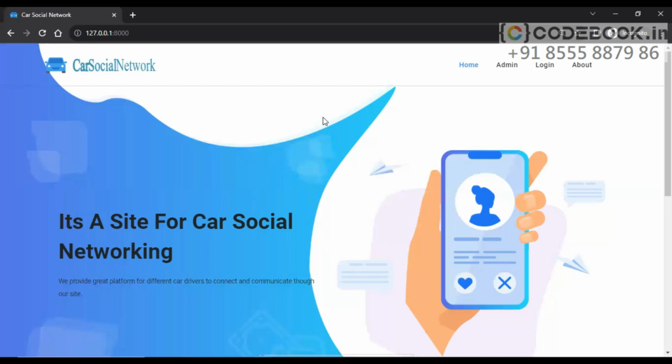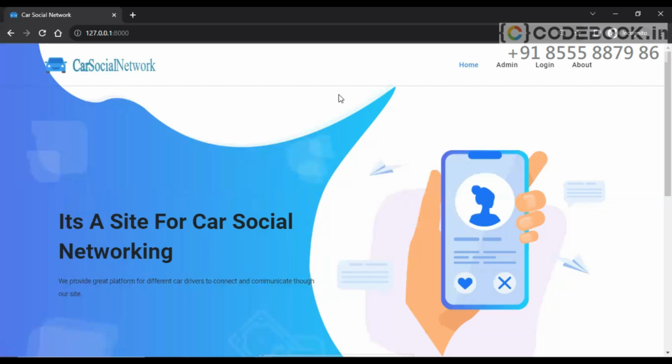Now, what is the communication means we have? We don't have any communication means to contact the driver or owner of the vehicle. So here we are trying to connect, as so many situations are there. I can give plenty of examples; I have just given you one. We have plenty of examples where we sometimes need to communicate with the owner or driver of the vehicle for some serious problems. So here we are implementing the concept car social network.